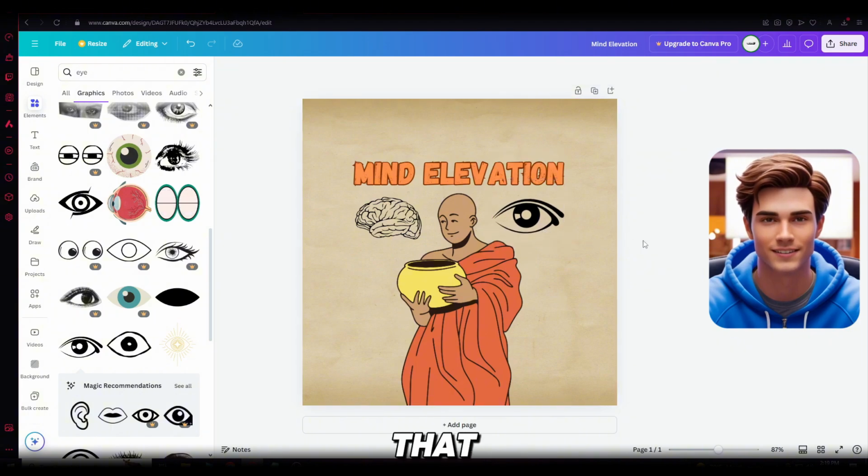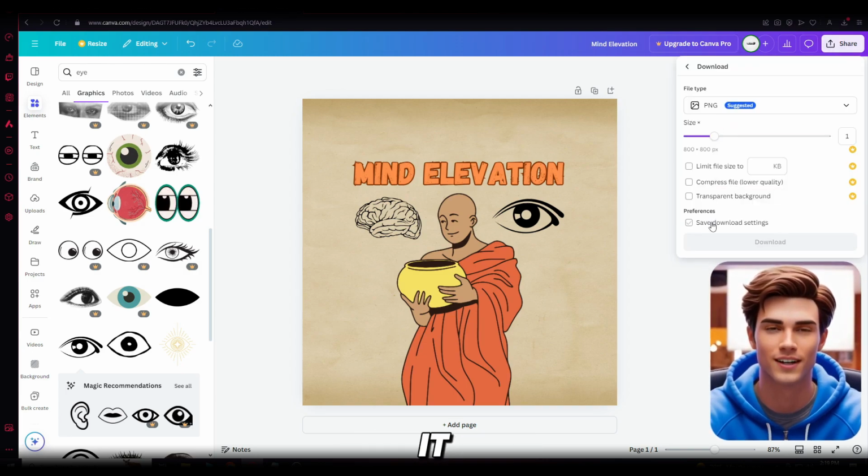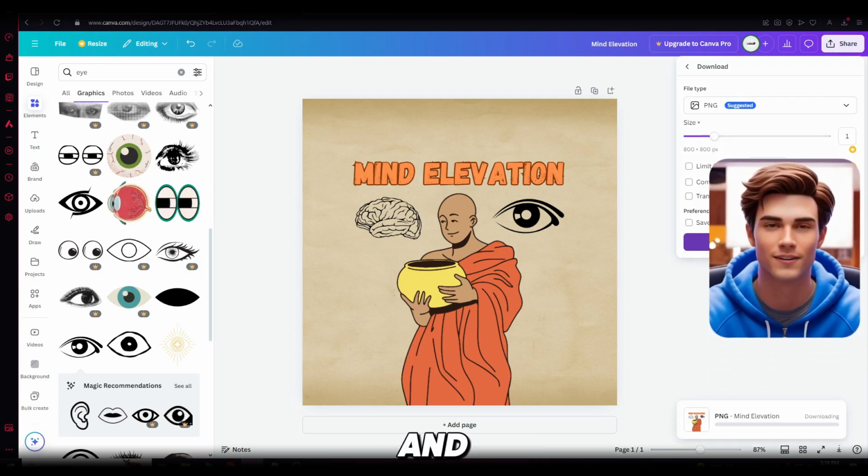And just like that, our logo is a banger. The last thing you need to do is download it. Click on the share button, select download, and you're done.